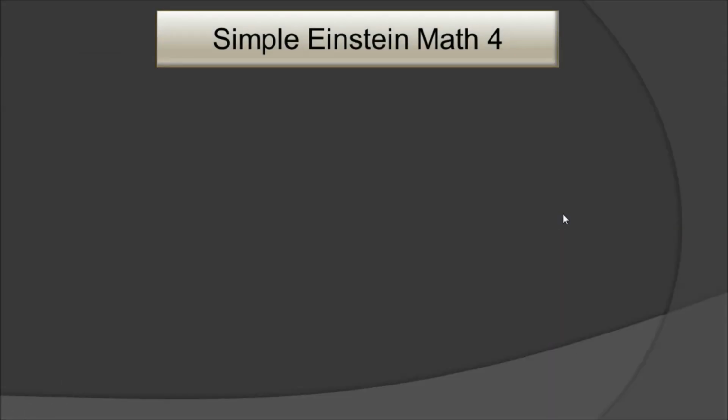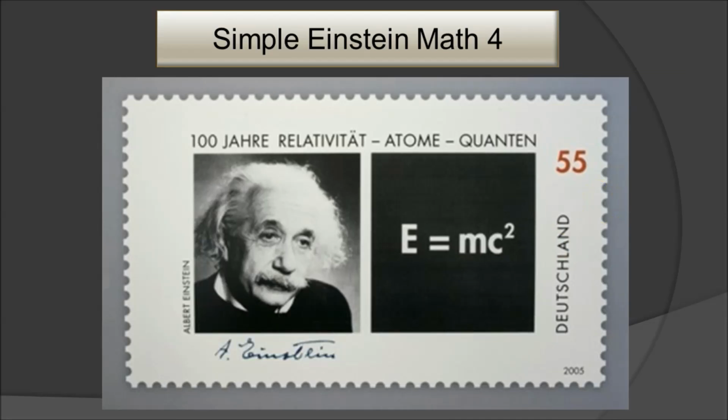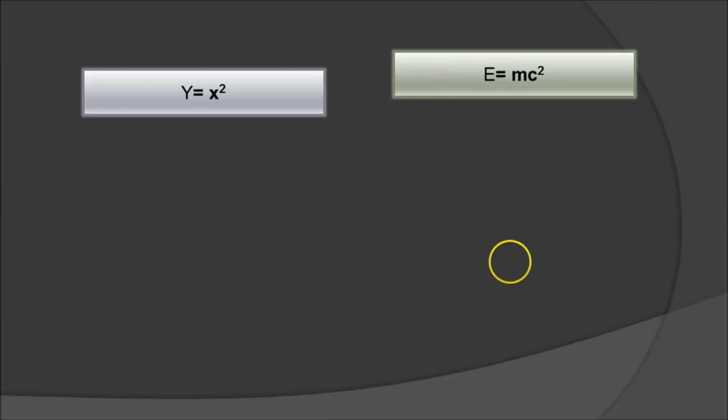And the next one we are going to go to is the most famous one of all, E equals mc squared. This stamp is from 2005, the 100th year anniversary of the special theory of relativity, which came out in 1905. Since this is such a famous one, and E equals mc squared is a quadratic equation, I'm using it as the example for what I'm trying to bring up.